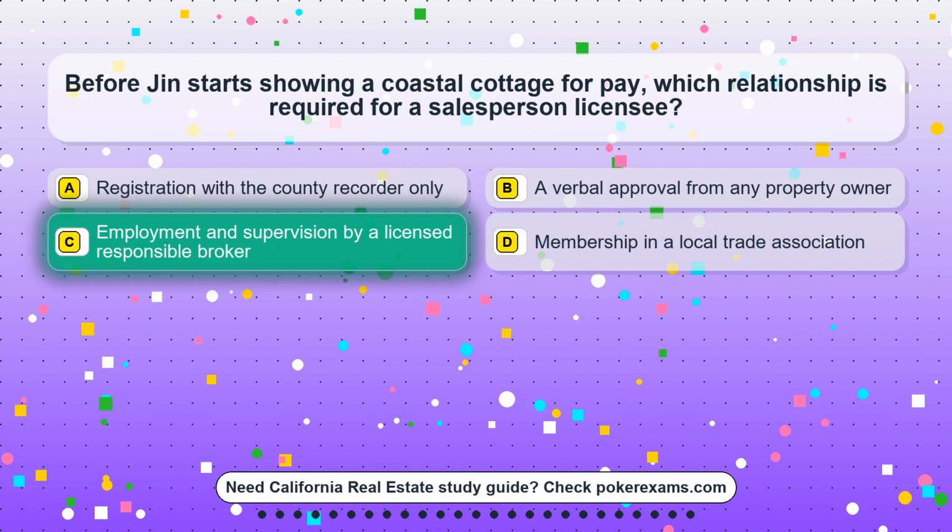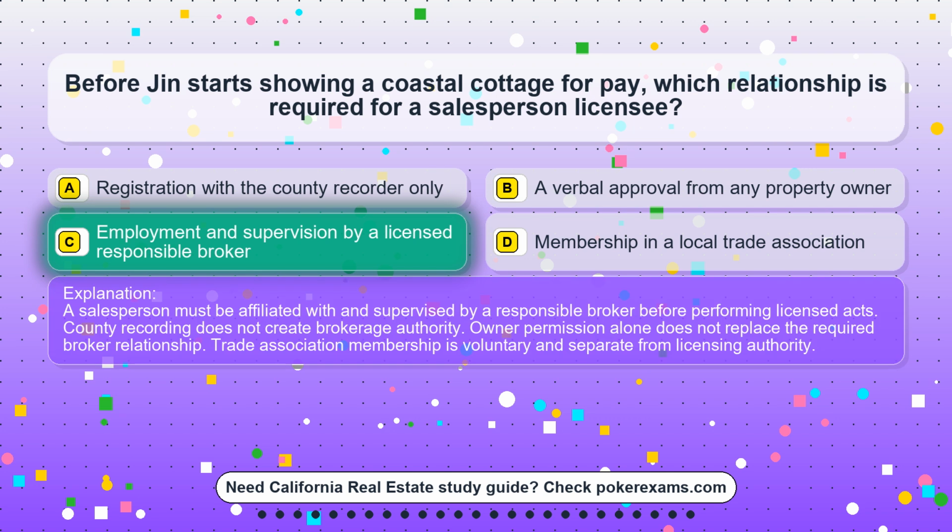The correct answer is option C. Employment and supervision by a licensed responsible broker. A salesperson must be affiliated with and supervised by a responsible broker before performing licensed acts. County recording does not create brokerage authority. Owner permission alone does not replace the required broker relationship. Trade association membership is voluntary and separate from licensing authority.